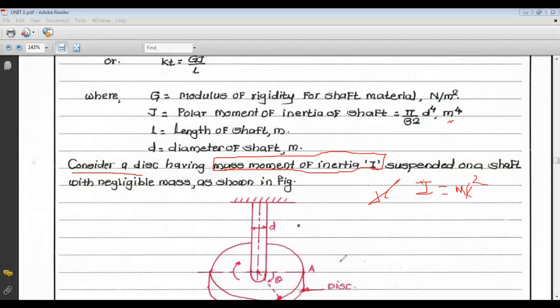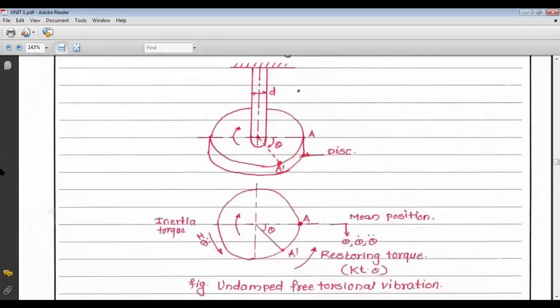So consider a disc having mass moment of inertia I, suspended on a shaft with negligible mass. That is, the shaft has negligible mass, so the mass of the shaft can be neglected. So this is the figure in which there is a disc.